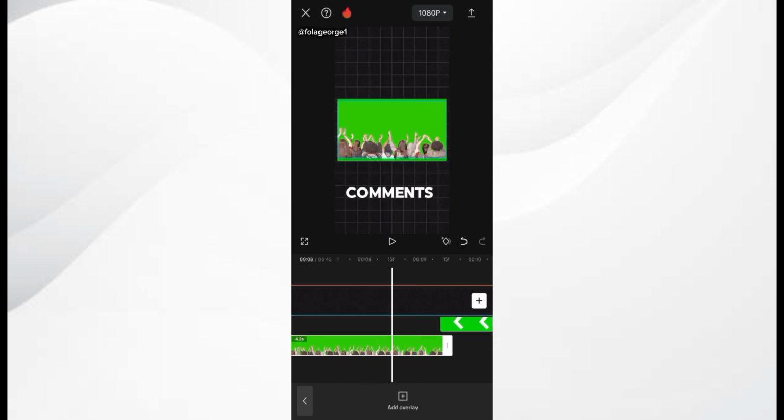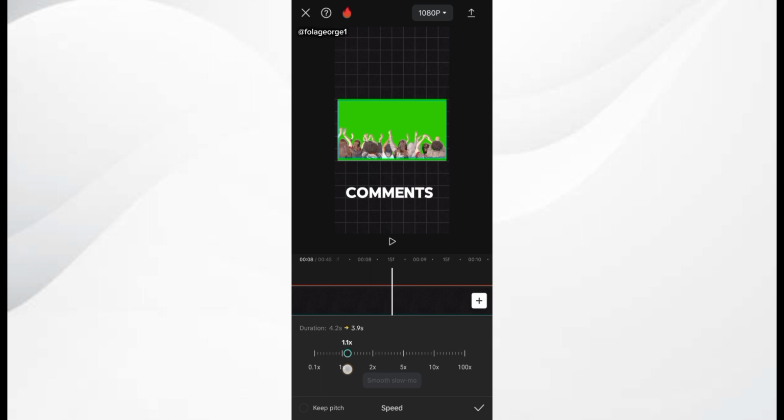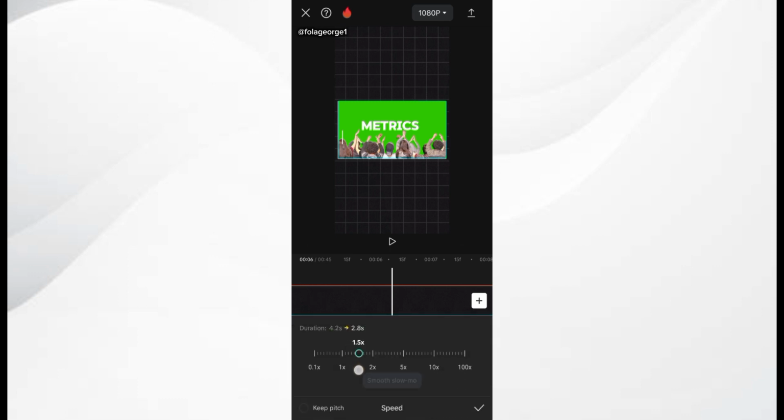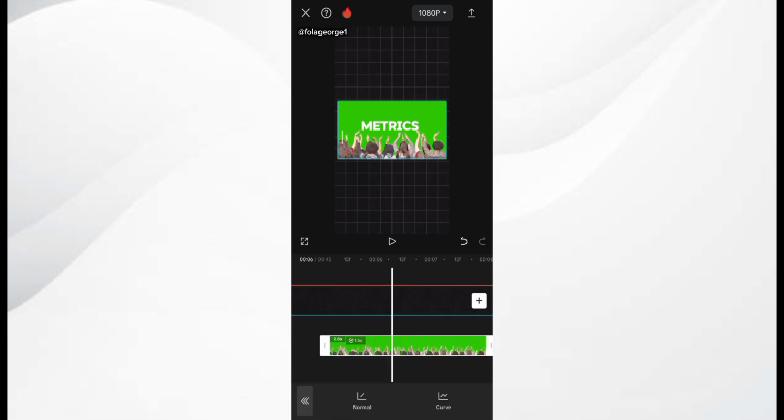And I think you also want to increase the speed a little bit. You click on the animation, click on speed, and click on normal. Just give it 1.2, just make it a little bit fast. Or we can just put it at 1.5, right? Whichever one is best for you.